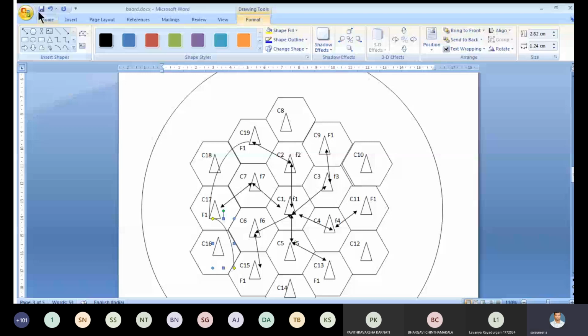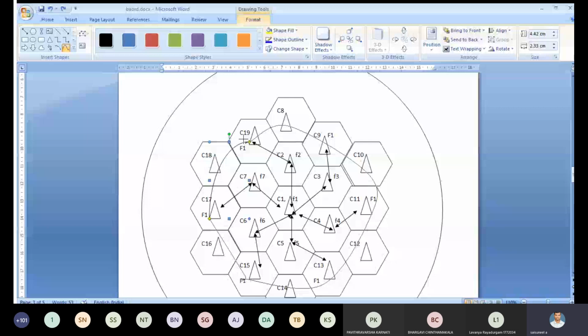See this figure. After the center cell, where exactly again F1s are coming is nothing but F1 in the first tier. Next, after this one, again you are getting F1s, nothing but the second tier. This is the tier concept. I think you can understand from this figure how to divide cells and how to give the numbering.